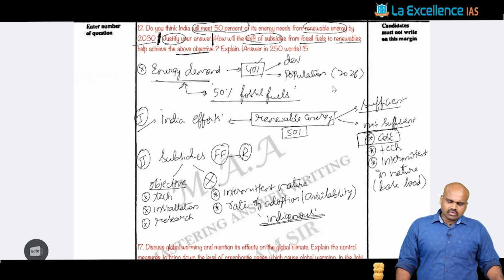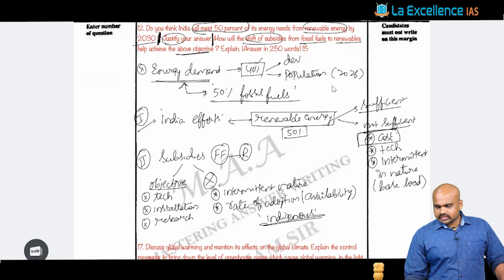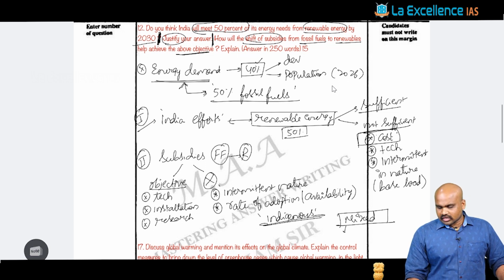You can straight away conclude by saying it demands a mixed approach, for the reason that we can shift towards cleaner fossil fuel technology.